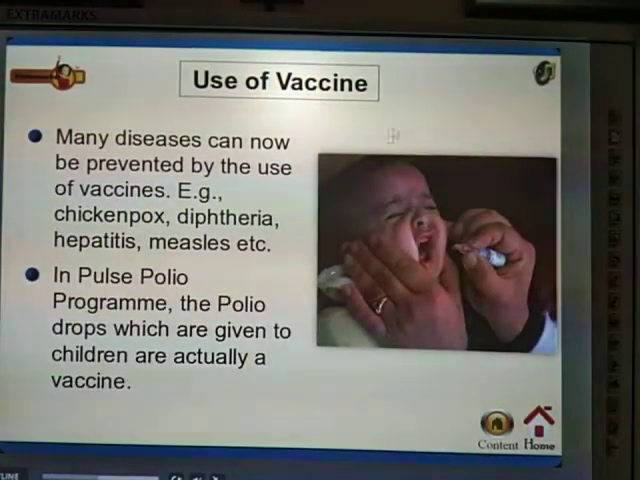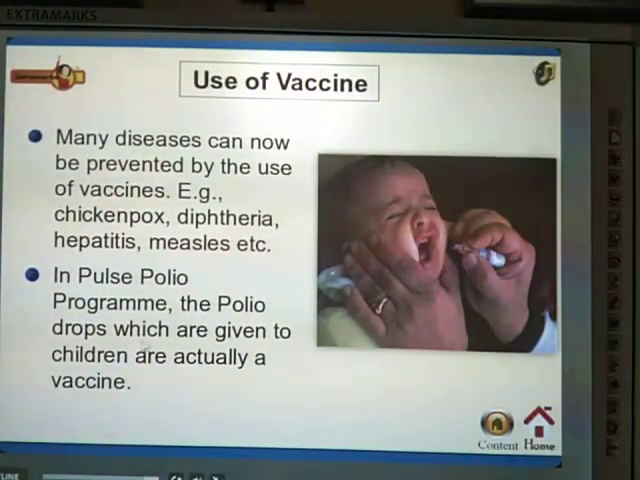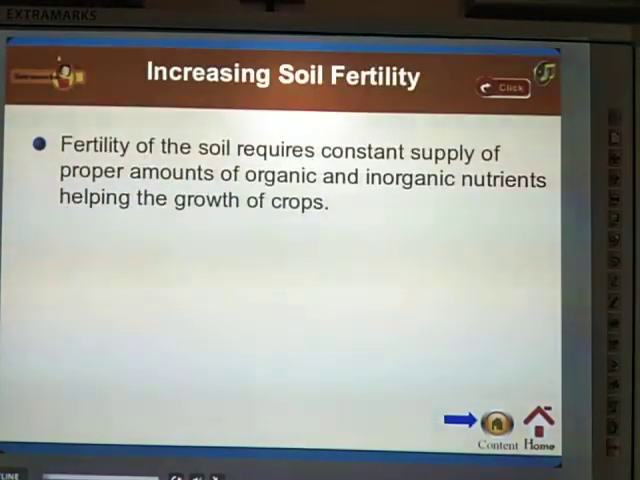See, in the Pulse Polio program, the polio drops which are given to children are actually a vaccine to increase the immunity system, to produce the antibody in our body that can fight against the bacteria.